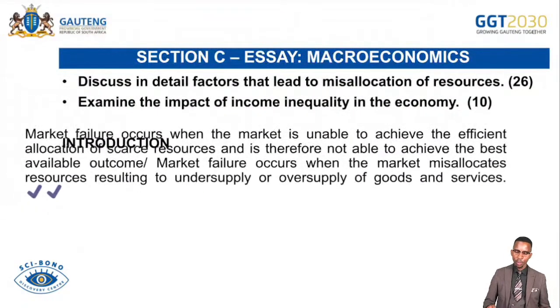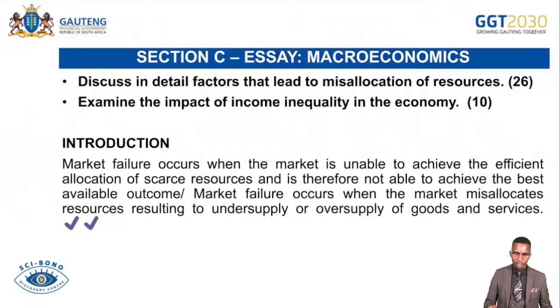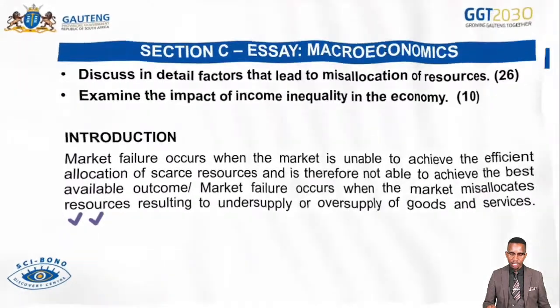So let's look at the introduction, where you define market failure. Market failure occurs when the market is unable to achieve the efficient allocation of scarce resources and is therefore not able to achieve the best available outcome. Market failure can also occur when the market misallocates resources, resulting to undersupply or oversupply of goods and services, for 2 marks.